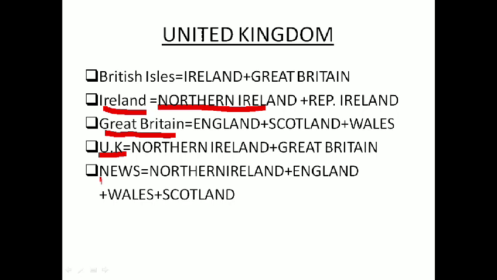You write NEWS, news. N for Northern Ireland, E for England, W for Wales and S for Scotland, NEWS.